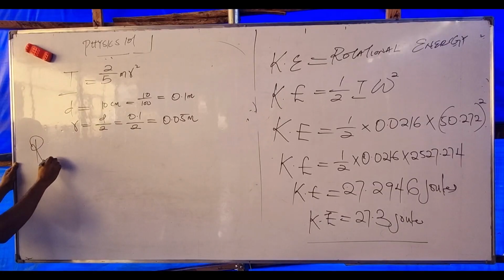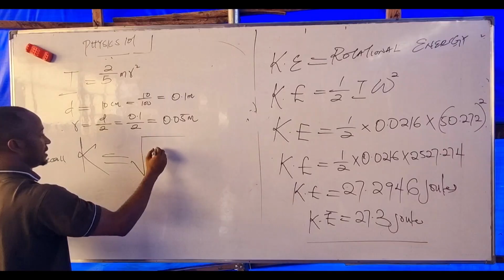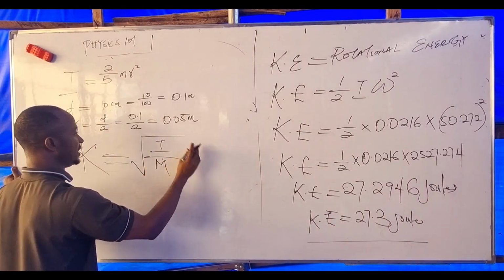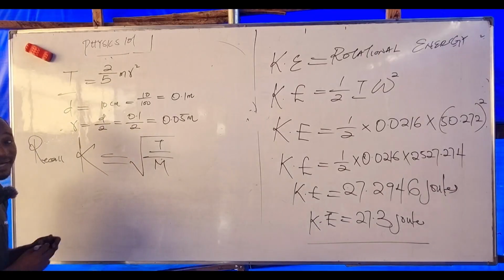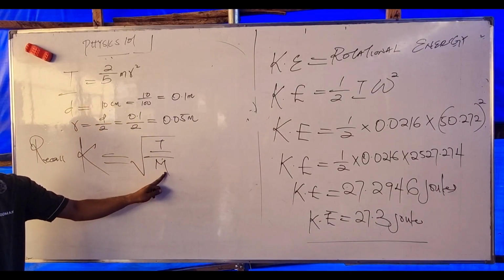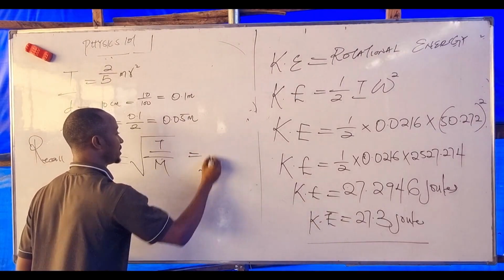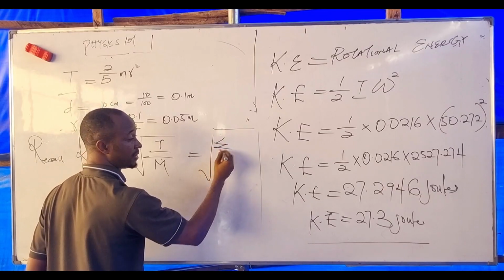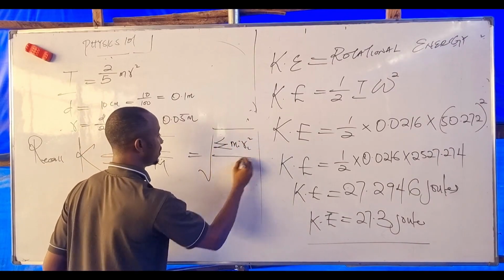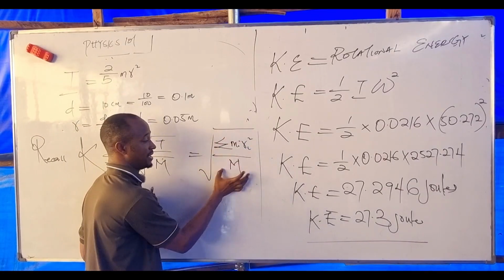But recall, the radius of gyration is the square root of inertia over M. But don't forget that since I'm dealing with a single body, this M is equal to this M. For multiple bodies, we use the sum of M_i R_i squared over M, meaning that when you sum up every mass here, it's the same as this mass.